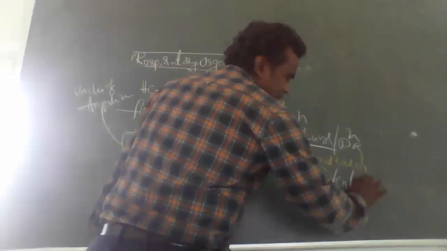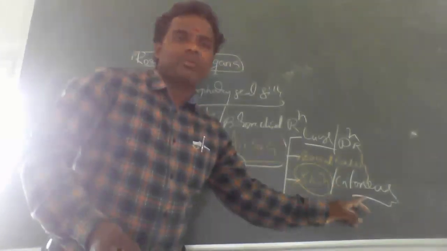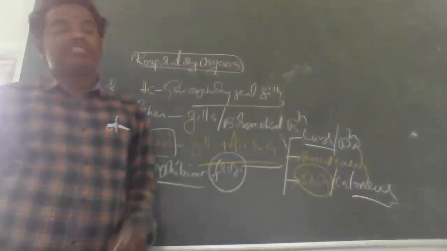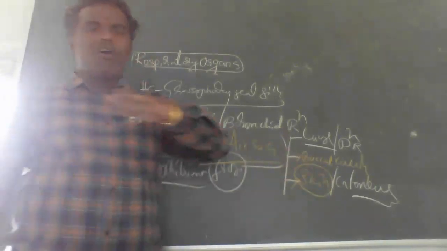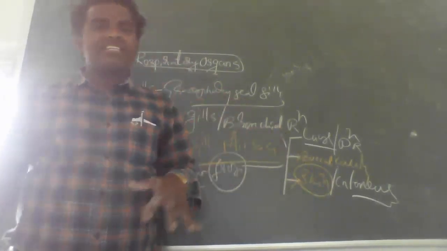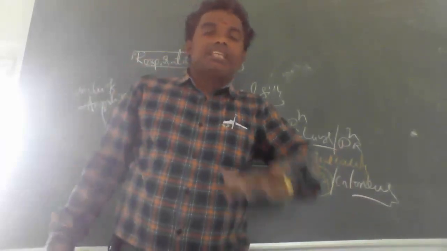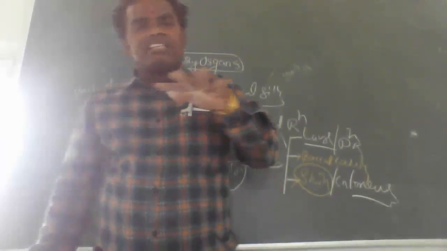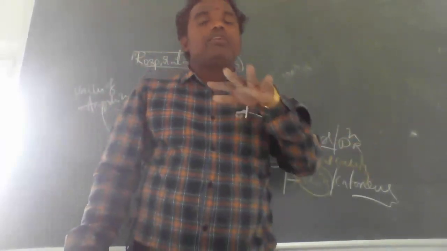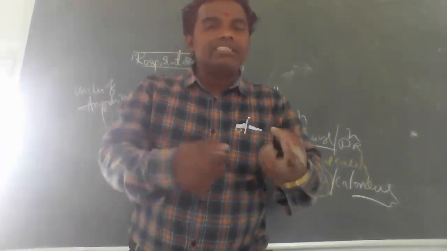Cutaneous respiration takes place in the frog. In the frog, the skin contains skin glands that secrete mucin, so the skin is always in a wet condition. That's why the frog's skin is always wet, because the skin glands are modified into mucus glands to secrete the mucin.